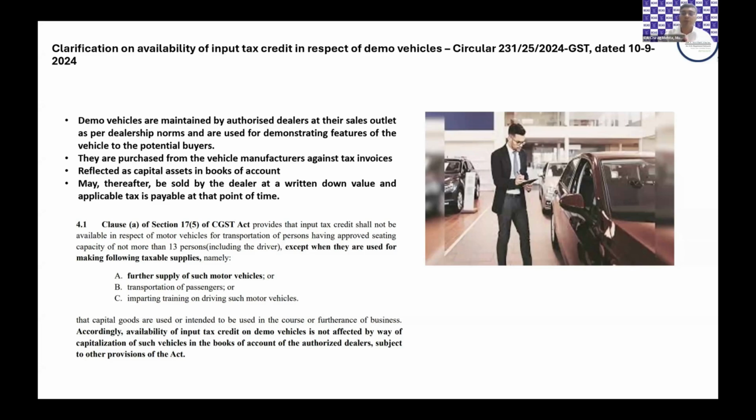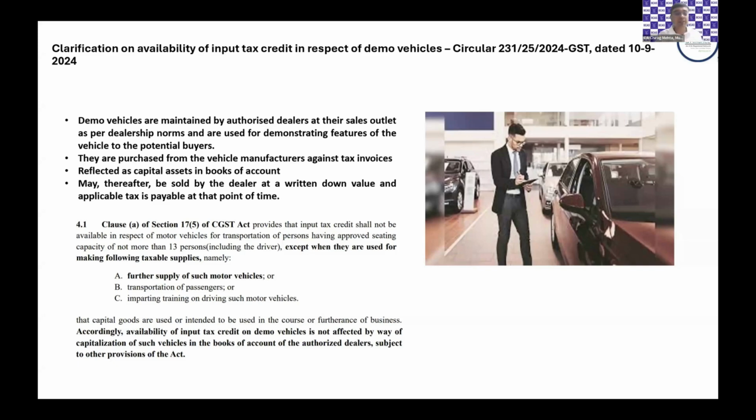The question was, and I think it's addressed by few AARs, that when this vehicle is bought by the car dealer for doing a demo to prospective buyers, credit will not be blocked. That is what the clarification is.